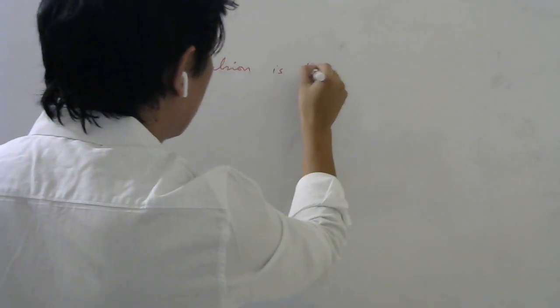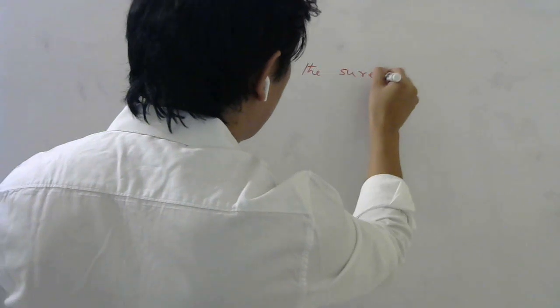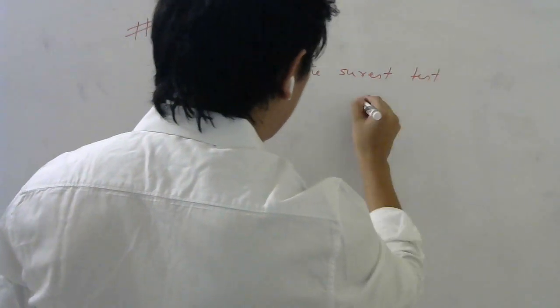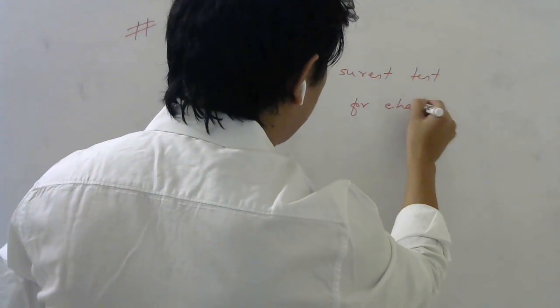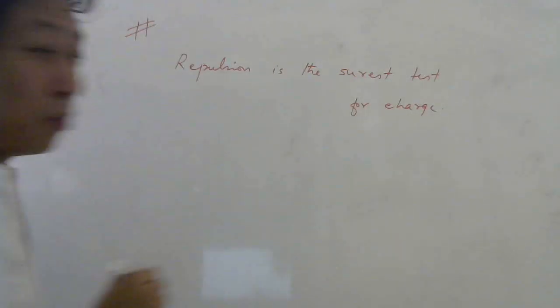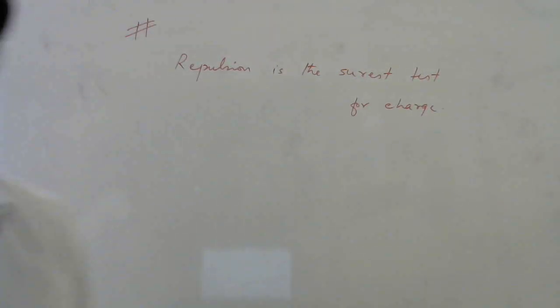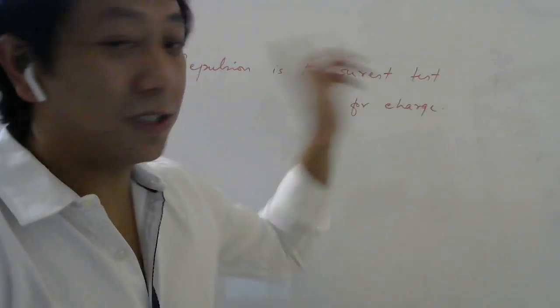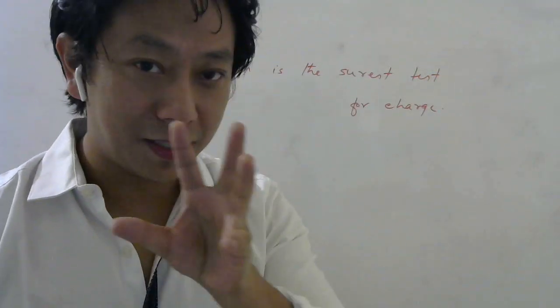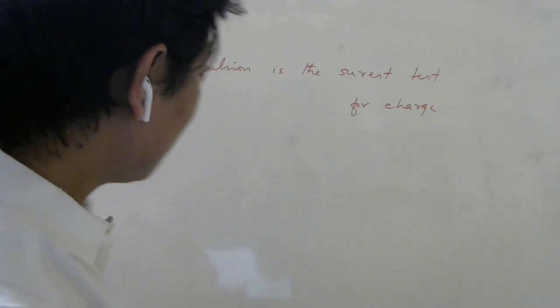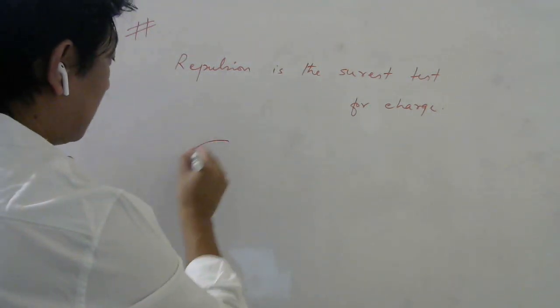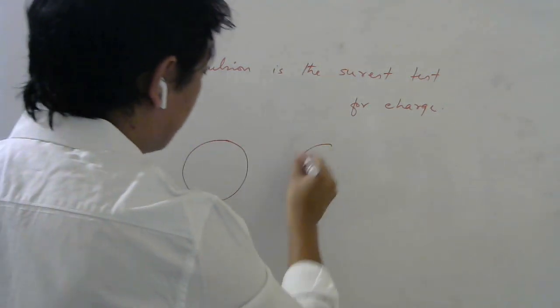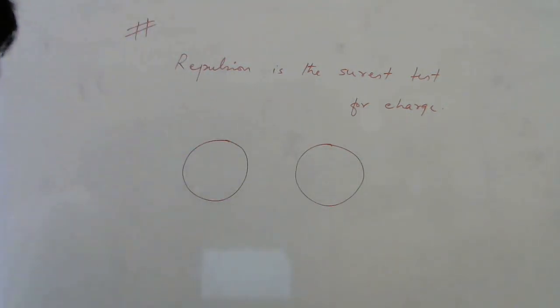Repulsion is the surest test for presence of charge. So whether a body is charged or not, to test, repulsion is the surest test, not attraction. Let us understand why. Let's say I have two bodies.